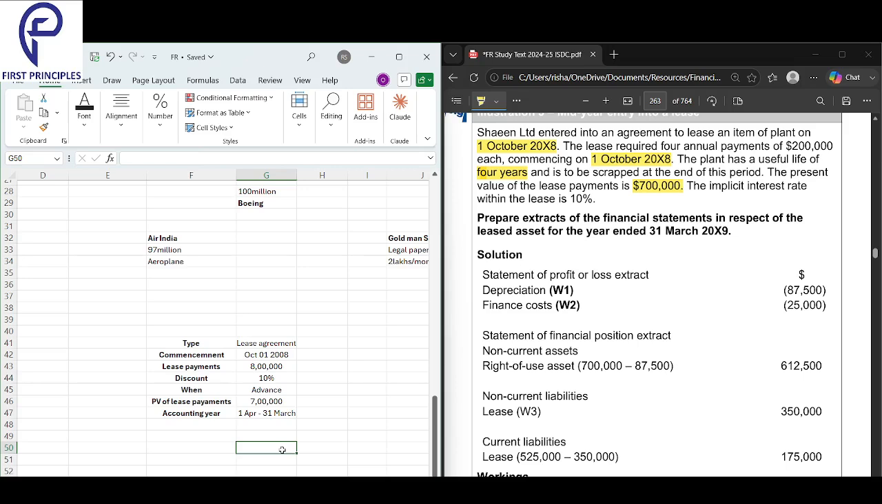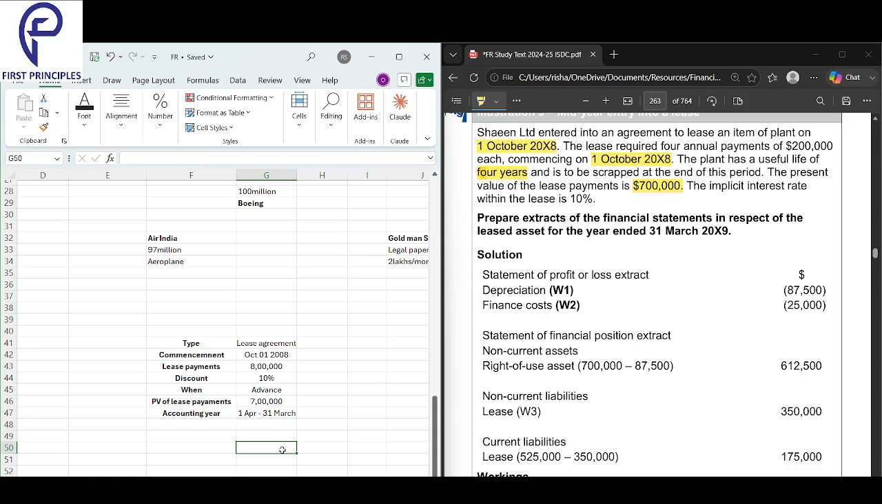First of all, here, Sharan, what is the type of agreement? Advance lease agreement. Okay, when does the lease start? Lease starts at 1st October. How much is the lease payment that you will make regularly? 800,000. What is the discount rate? 10%. Next, Mamta, when do you make the payment? Advance or arrears? Advance. And what is the lease liability amount already given? 700,000. And what is your accounting year, Mamta?